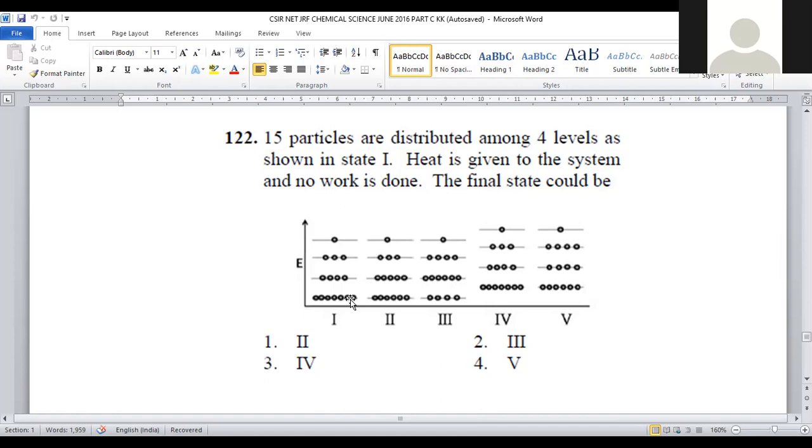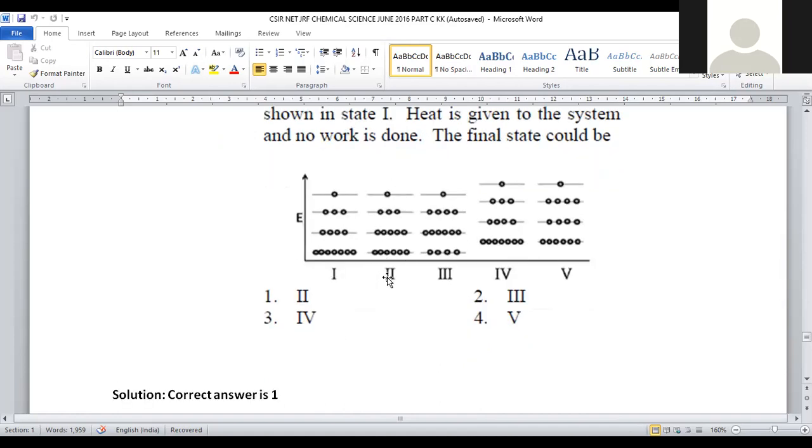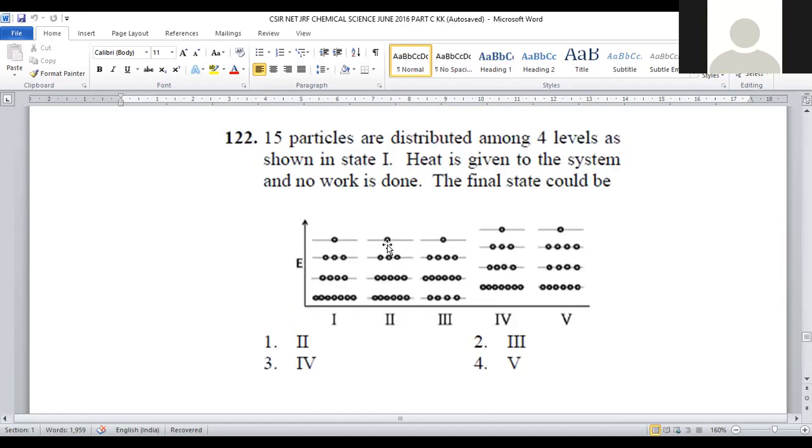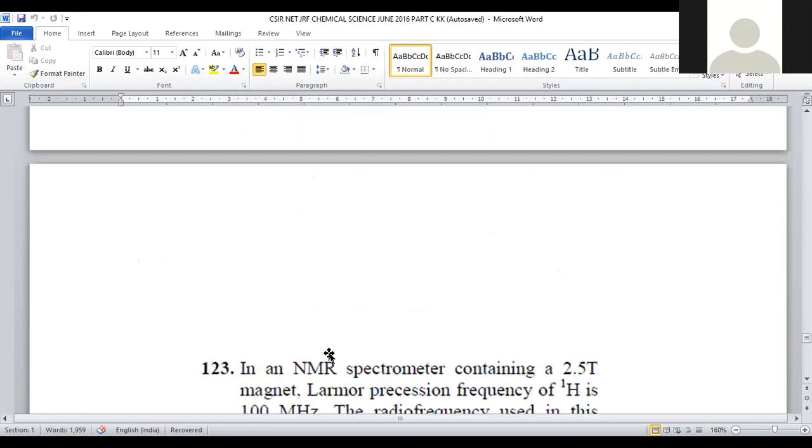Without any work, if heat is supplied, the system is best represented in condition 2. Condition 2 is provided in option number 1. That's the reason why for question number 122, option number 1 is the correct answer.